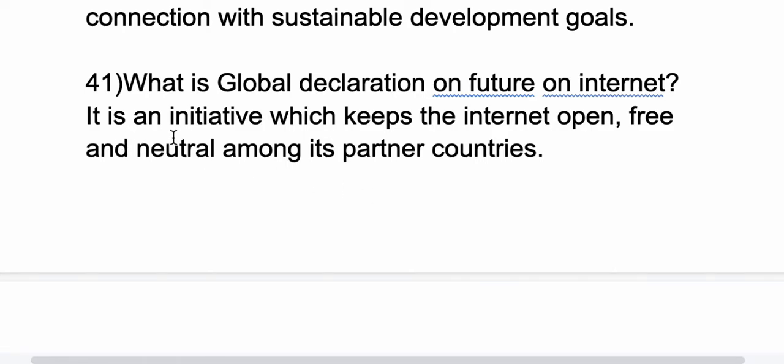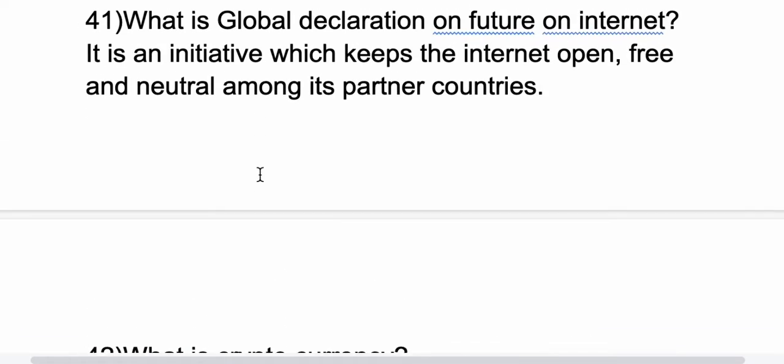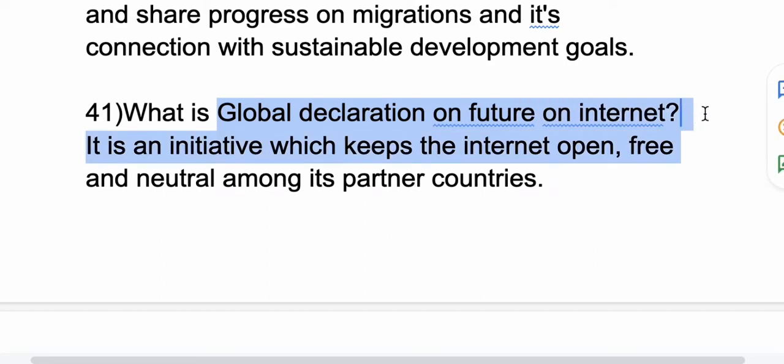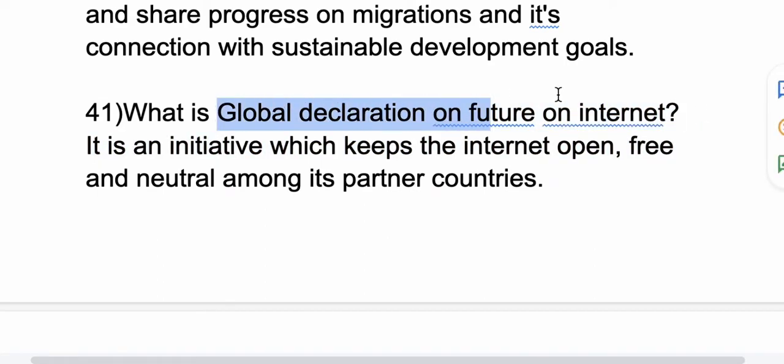Now 41st question, what is Global Declaration on Future on Internet? So it is an initiative which keeps the internet open, free and neutral among its partner countries. India is not a part of this, remember, even though it provides free internet access all over the world with its partner countries, India is not a member. Why? Because of some security issues.